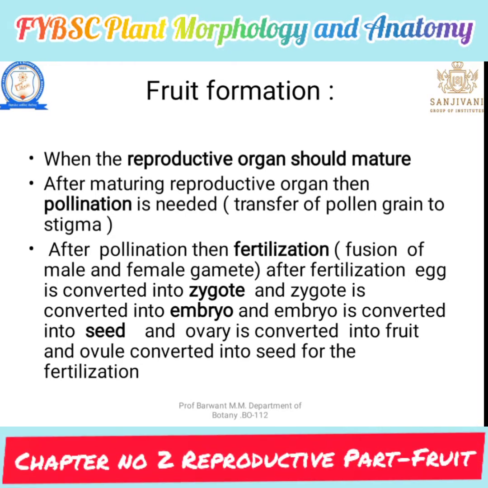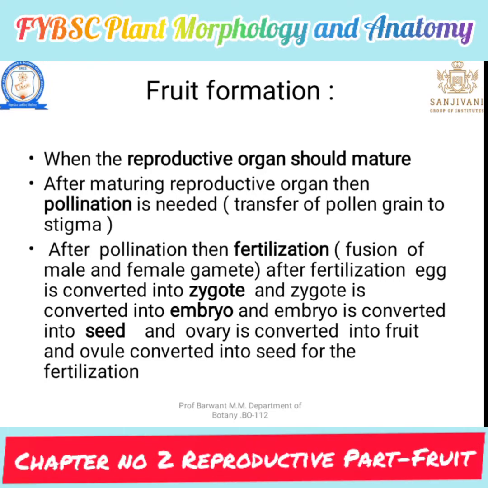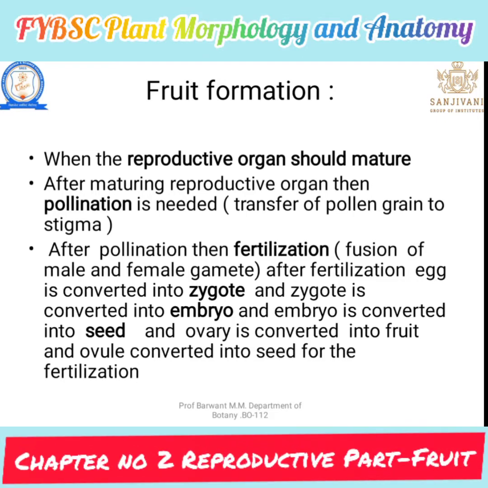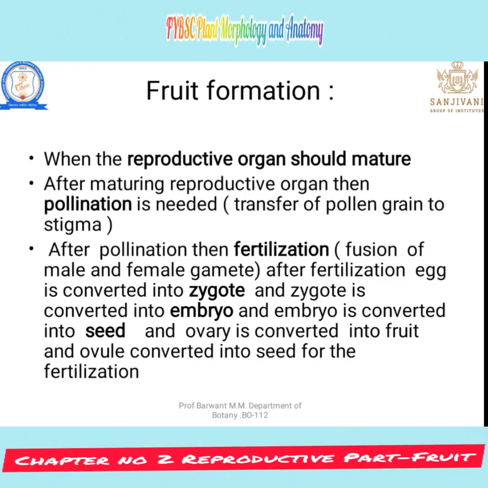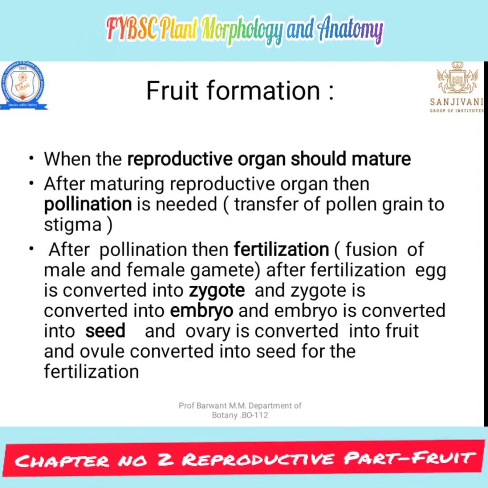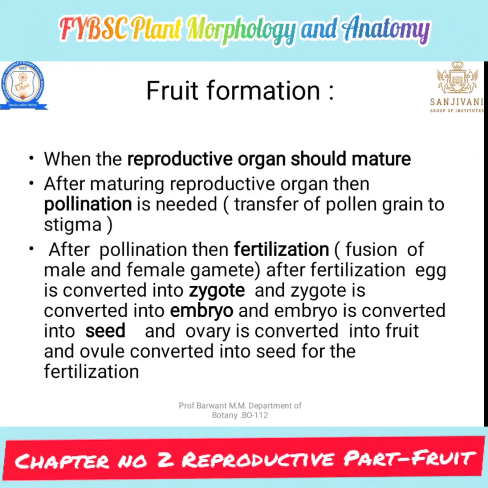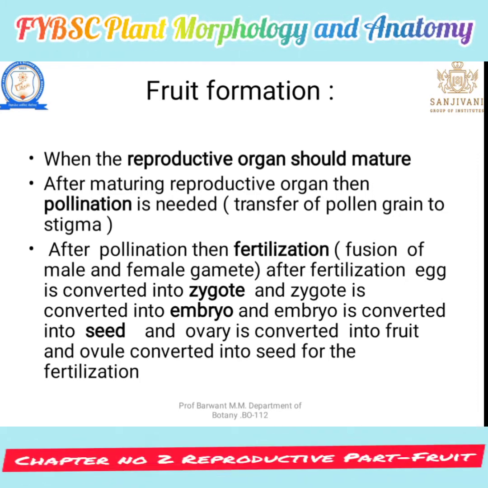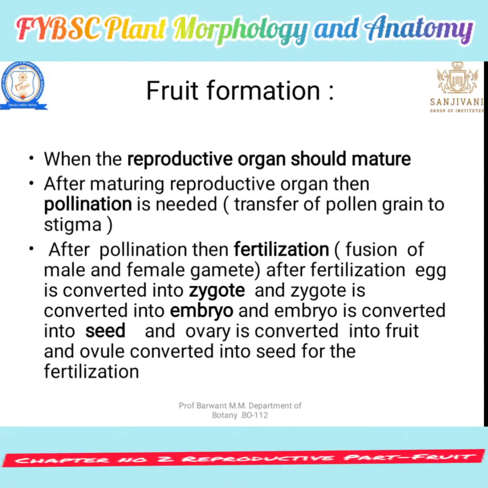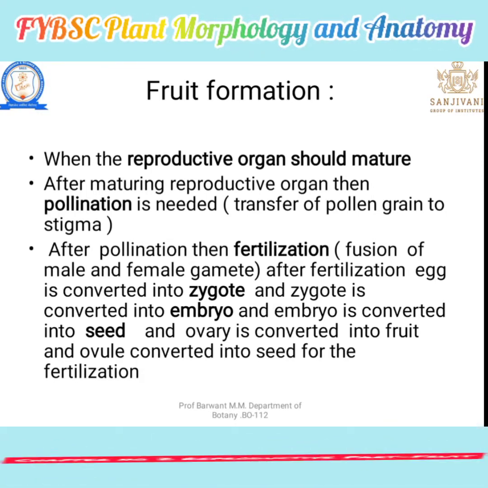Pollination is the transfer of pollen grain from stamen to the stigma of a carpel. Cross pollination takes place between different flowers, and self pollination takes place in a single flower.